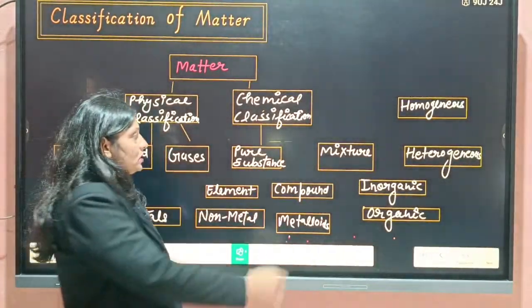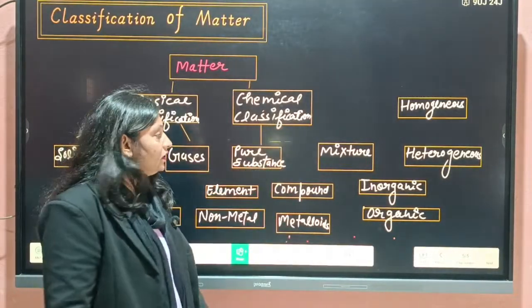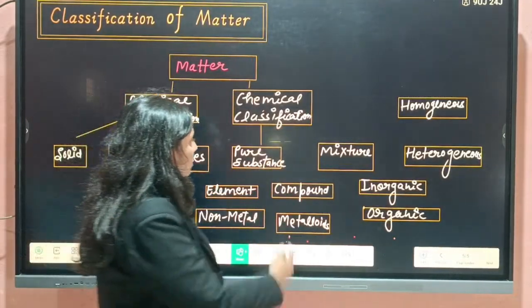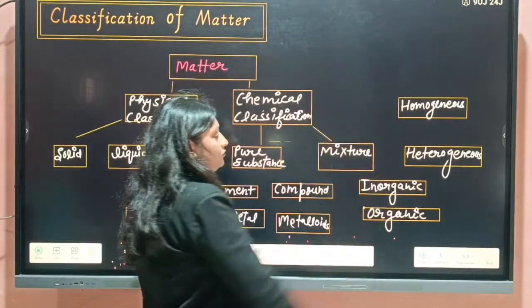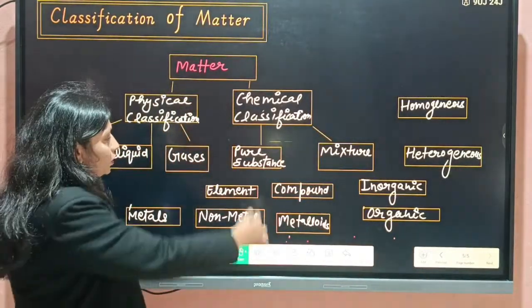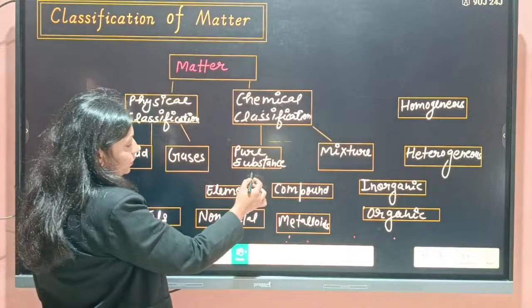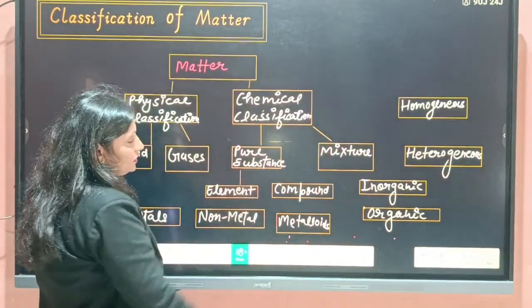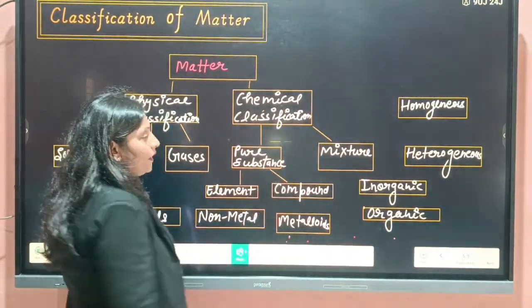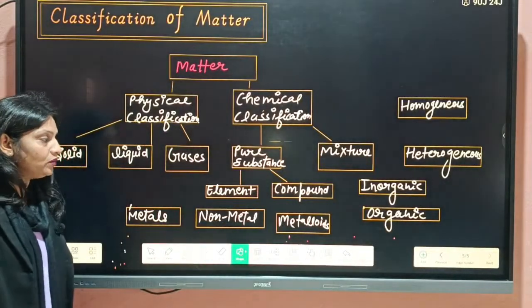On the basis of chemical classification, it is classified into two: pure substances and mixture. Further, pure substances are divided into element and compound.